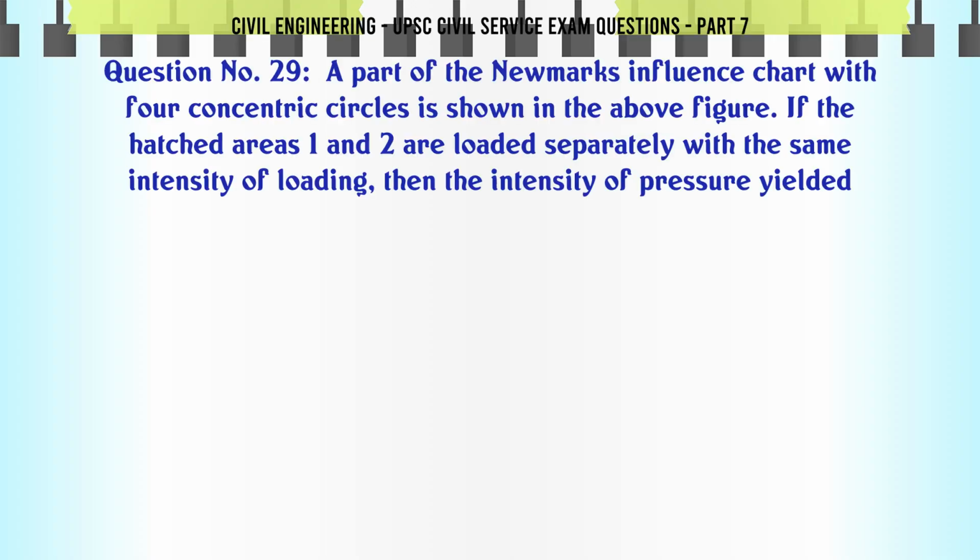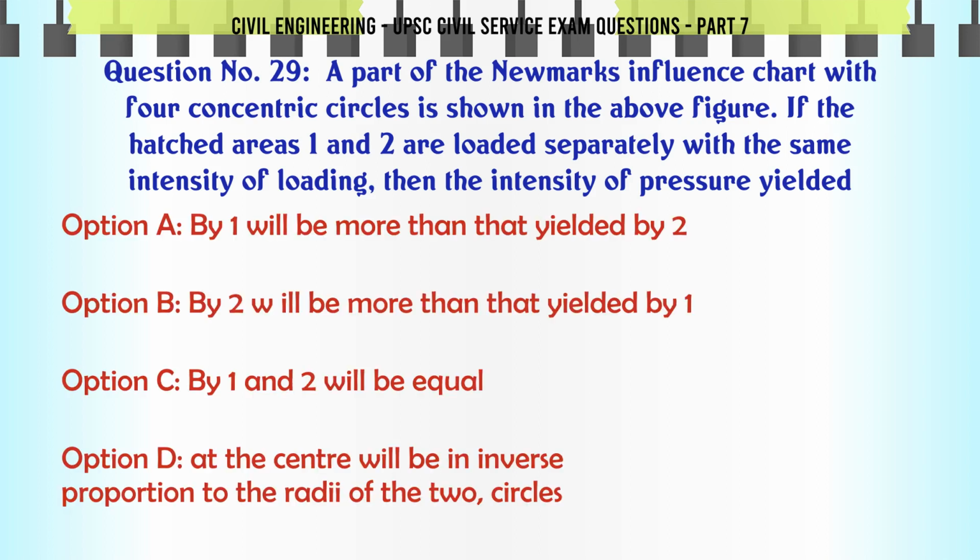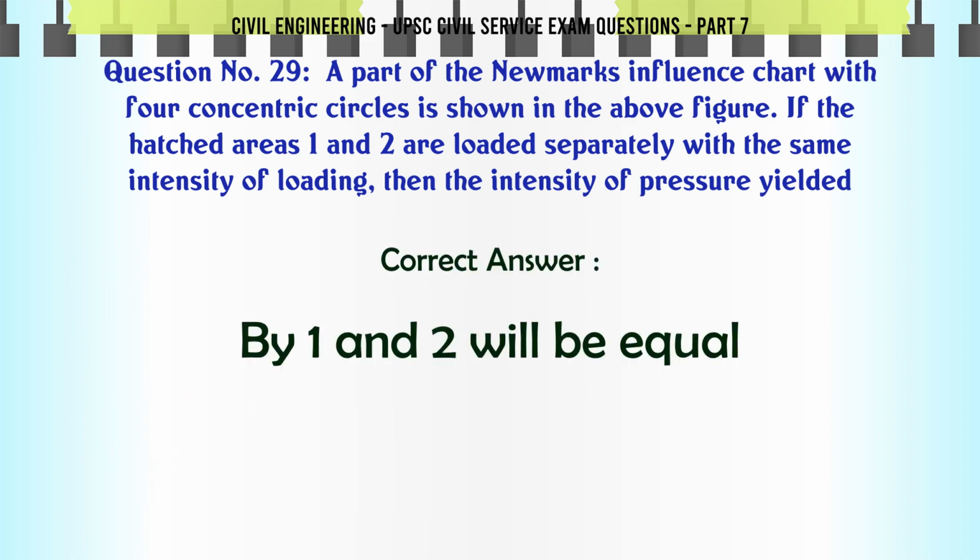A part of the Newmark's influence chart with 4 concentric circles is shown in the above figure. If the hashed areas 1 and 2 are loaded separately with the same intensity of loading, then the intensity of pressure yielded A. by 1 will be more than that yielded by 2. B. by 2 will be more than that yielded by 1. C. by 1 and 2 will be equal. D. at the center will be in inverse proportion to the radii of the two circles. The correct answer is by 1 and 2 will be equal.